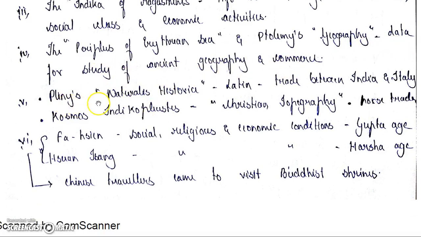Then also Pliny's Natural Historia, which is written in Latin. This helps us to know about the trade between India and Italy. And also Cosmas Indicopleustes, a Greek Roman scholar. He wrote a book called Christian Topography. This Christian Topography helps us to know about the Christians in India and Sri Lanka, and it also refers to the horse trade, right? Cosmas Indicopleustes, please remember the names.